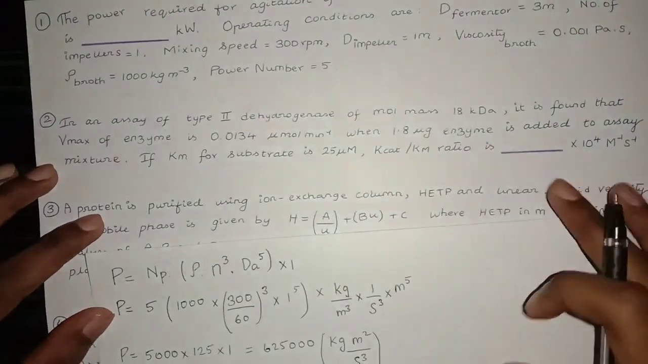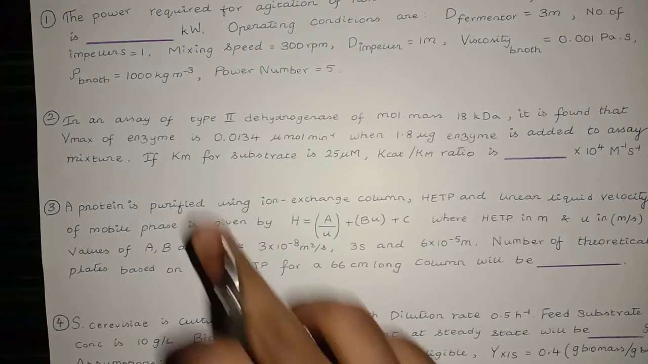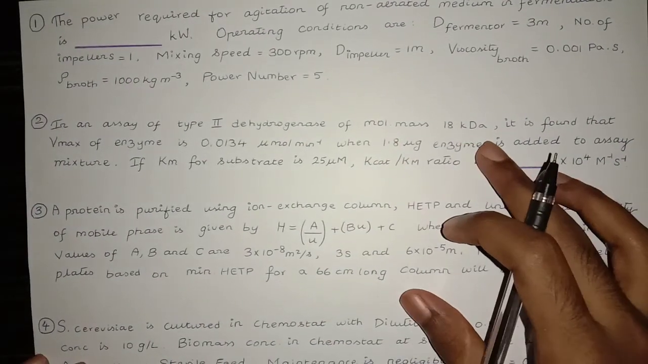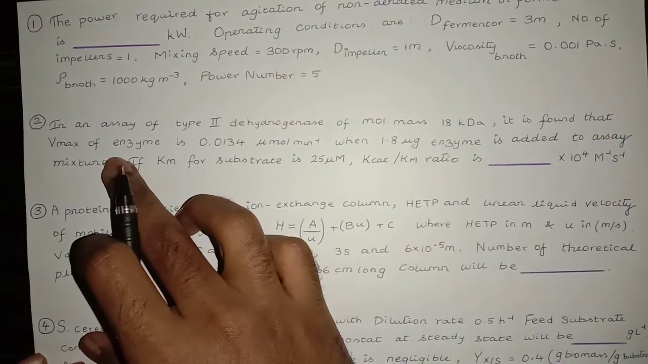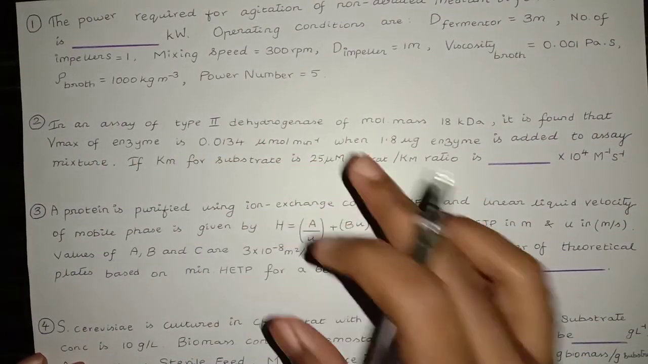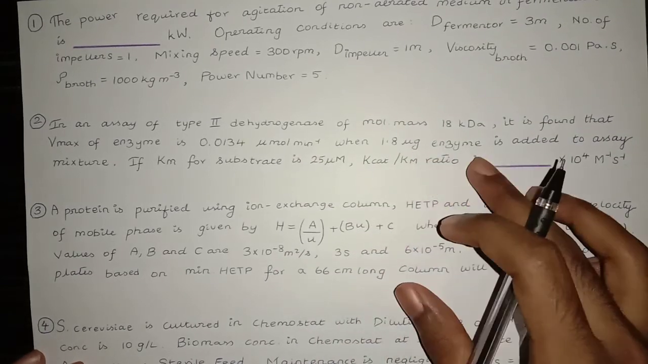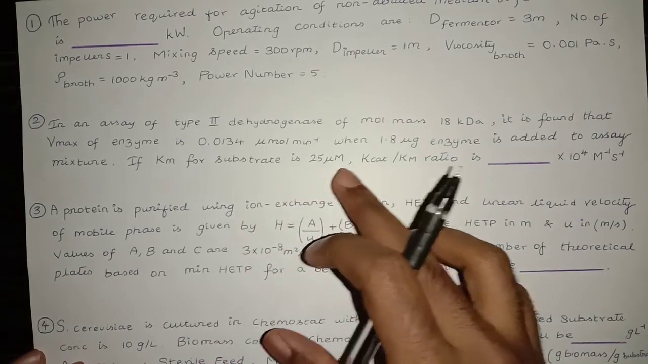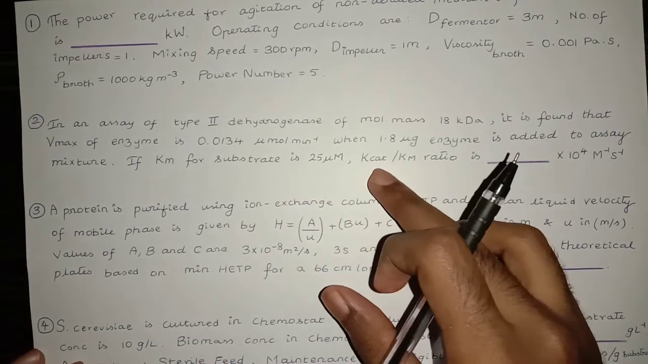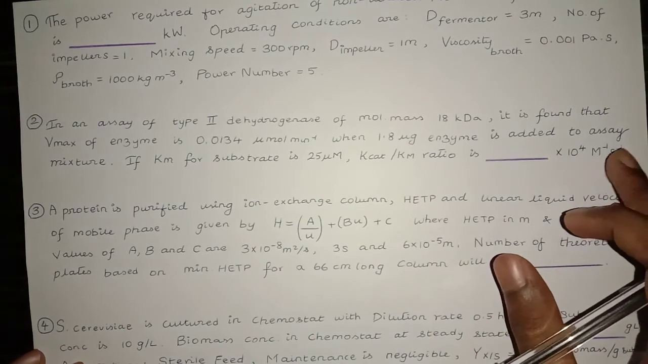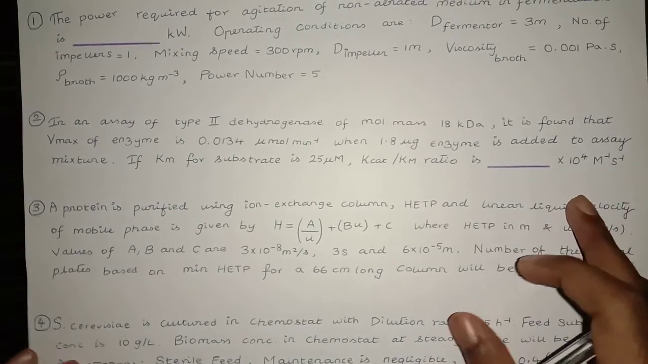Now second, in an assay of type 2 dehydrogenase of molecular mass 18 kilodalton, it is found that the Vmax of enzyme is 0.0134 micromole per minute when 1.8 microgram enzyme is added to assay mixture. If Km for substrate is 25 micromolar, Kcat over Km ratio is 10 raised to the power 4 over molar second.